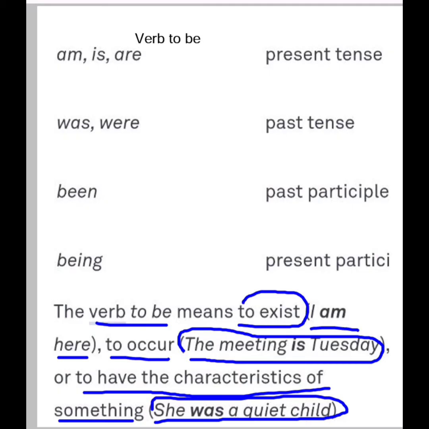Okay, and verb to be's, there are different verb to be's in different tenses. For example, in present tense there is am, is, are, and in past tense there are was, were.